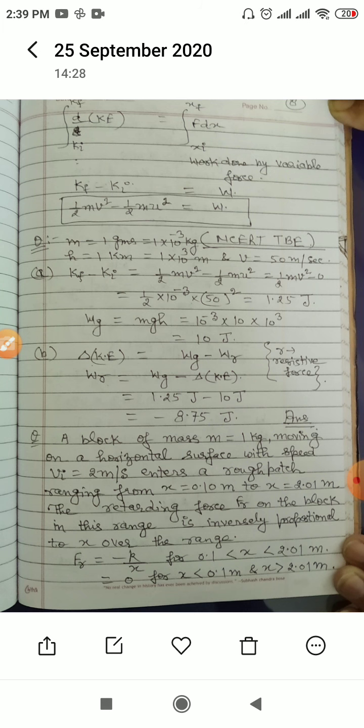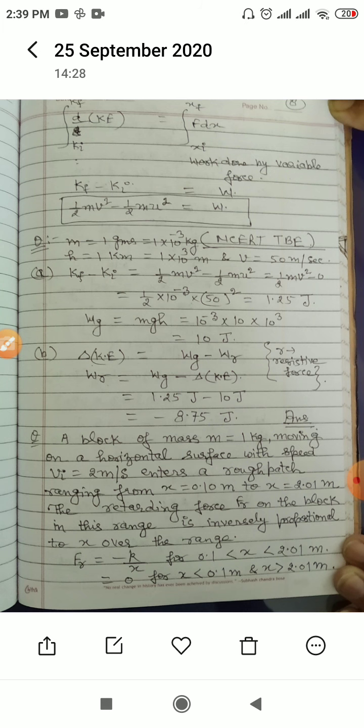So this is half m v square minus half m u square, and integral F dx is equal to W. This W is the same W as the previous one which we calculated. Only the difference is that there it was the work done by the constant force and here it is by the variable force. Now take the NCERT textbook question.